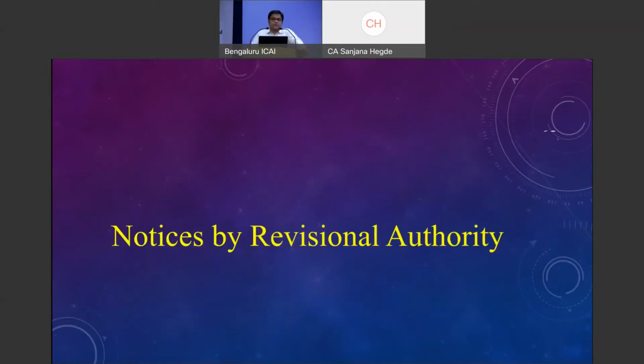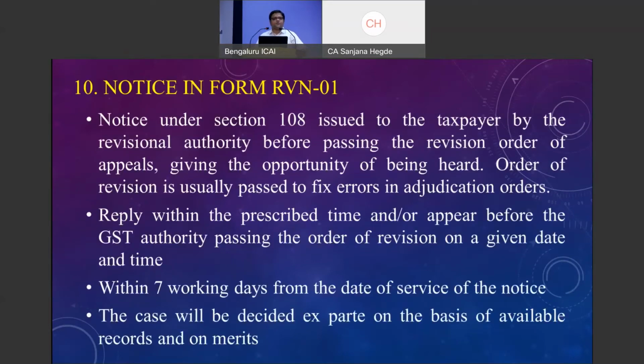Notices by revisional authority. What is this revisional authority? If you read section 108 and the related rules, it is so confusing. These provisions are so clumsy. It requires regular reading, at least 5 to 10 times, and then you understand that the department has found a proper place and fixed themselves in such a situation that wherever errors are there, they can rectify them. It is not for the taxpayers, it is for the department.